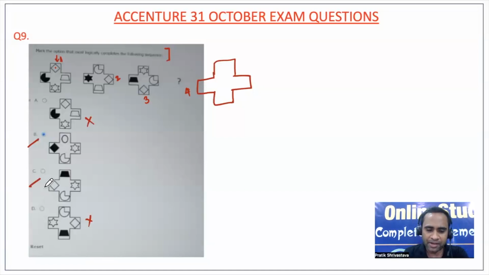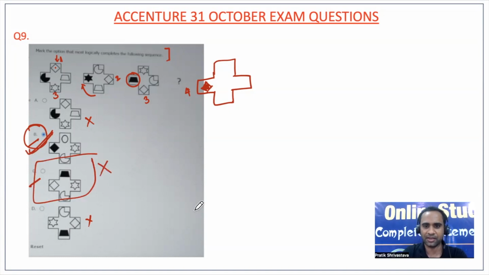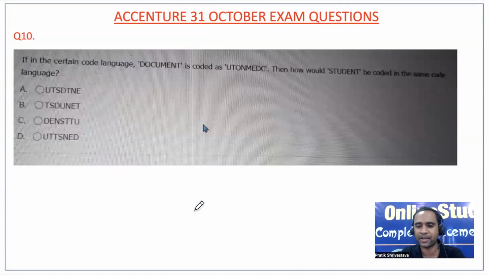Now friends, one more thing. What we are seeing here is that at the third position, whatever figure is there, when it moves to the fourth position, it becomes dark. The star became dark, I mean it is filled. Then the parallelogram that moved became filled. And now here it is a parallelogram, or you say square, whatever you want, so that again will be filled. So option B will become the correct answer. That is what we have to analyze. In a hurry, don't mark option C as the answer.